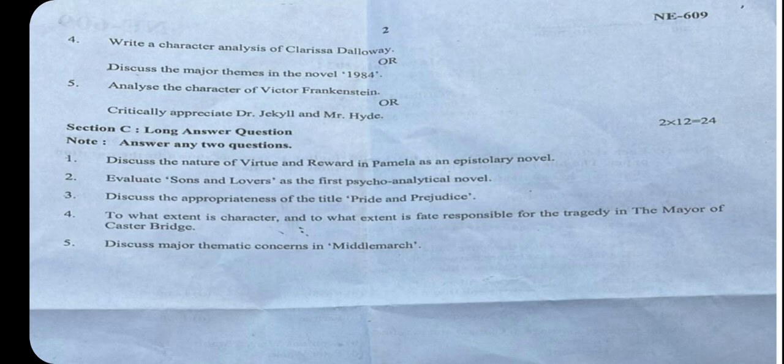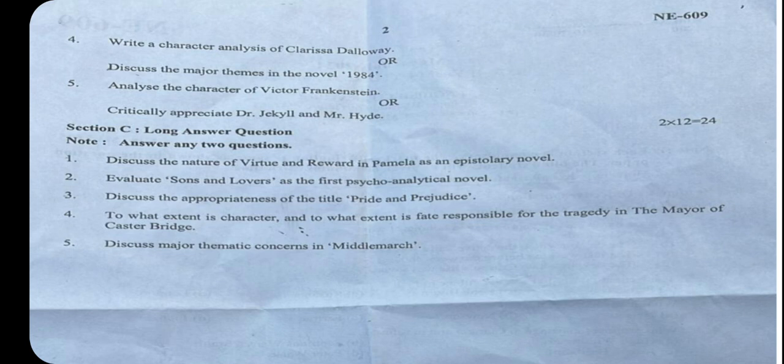Next question: to what extent is character, and to what extent is fate, responsible for the tragedy in The Mayor of Casterbridge? So he's talking about the story of how Henchard, the hero of The Mayor of Casterbridge, is a victim of fate. So you have to give this angle.